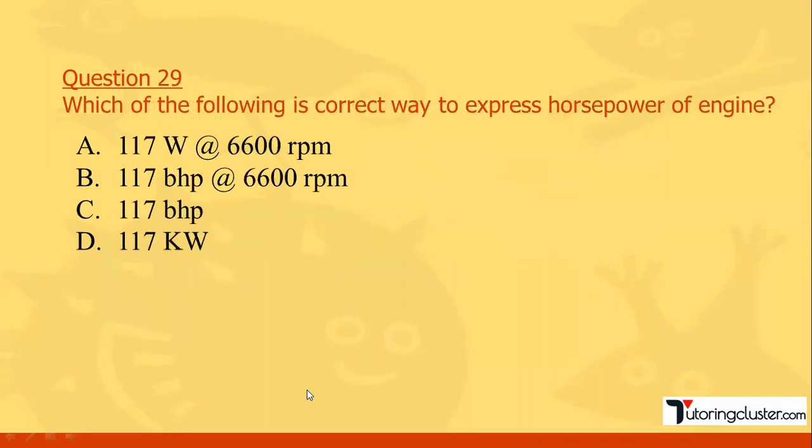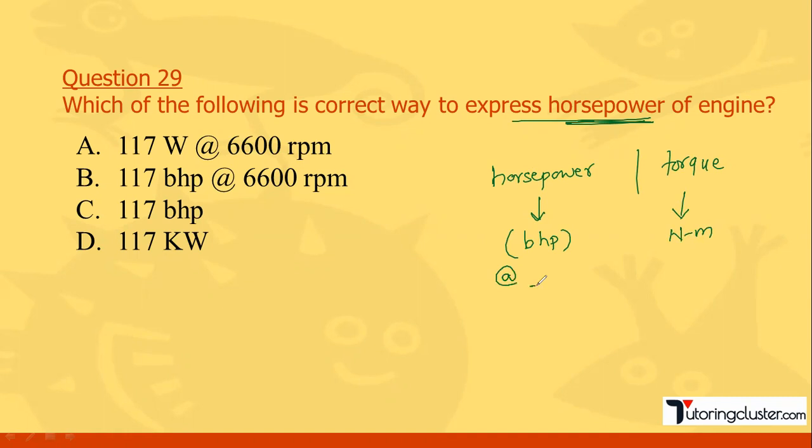Next, which of the following is the correct way to express the horsepower of an engine? We saw two concepts: one is horsepower and the second is torque. Horsepower is expressed in bhp and torque is expressed in Newton meter at a certain rpm. Horsepower means maximum power produced by the engine. If torque is more, then the load-carrying capacity will be more.